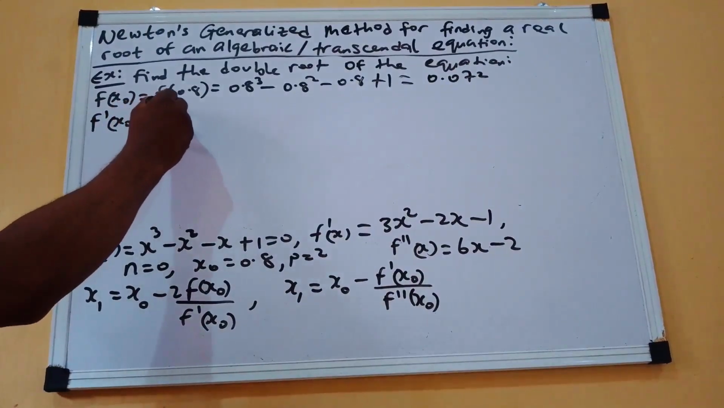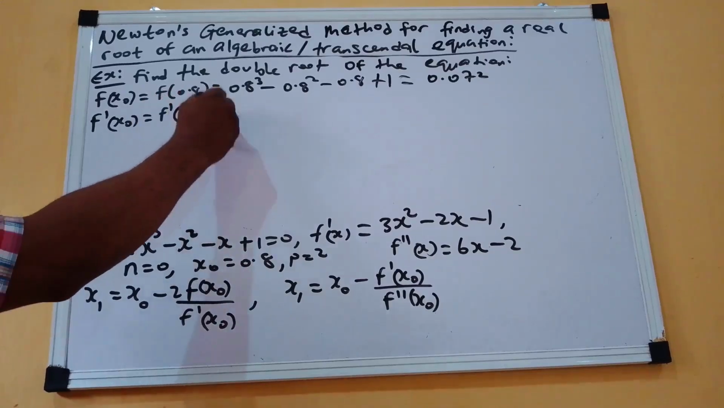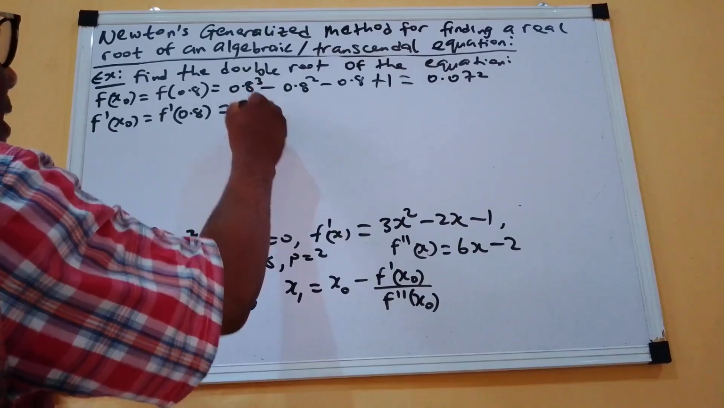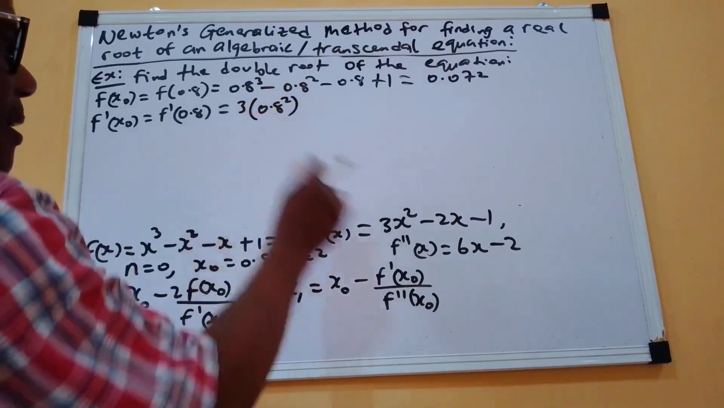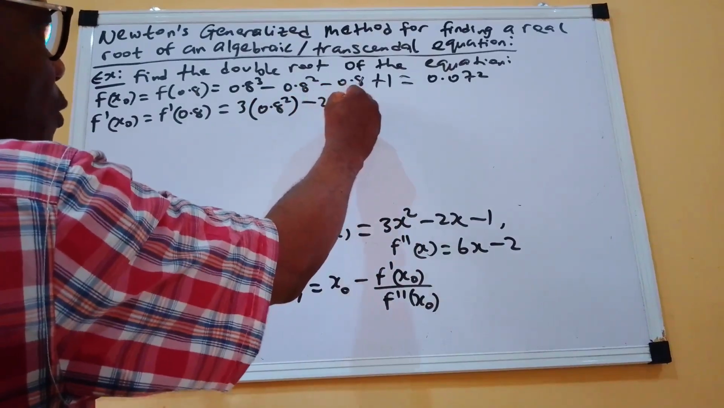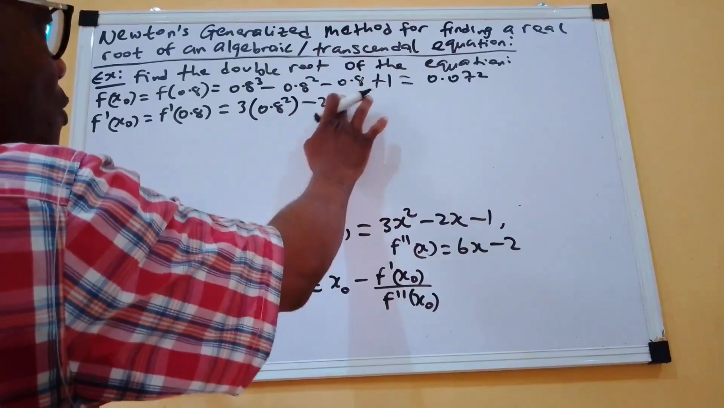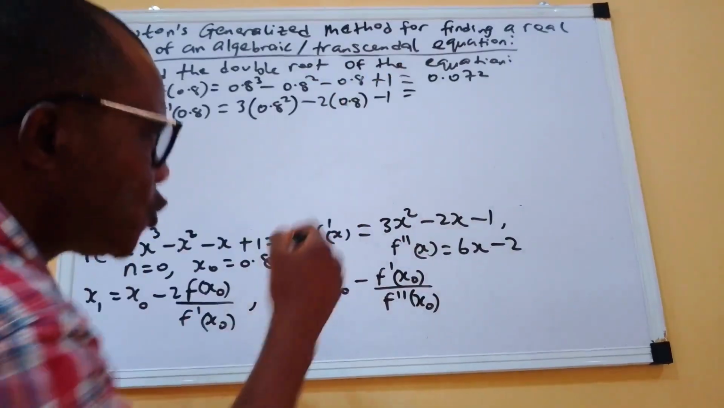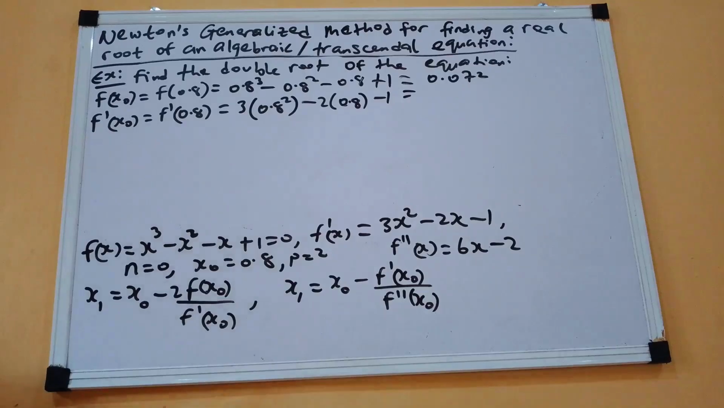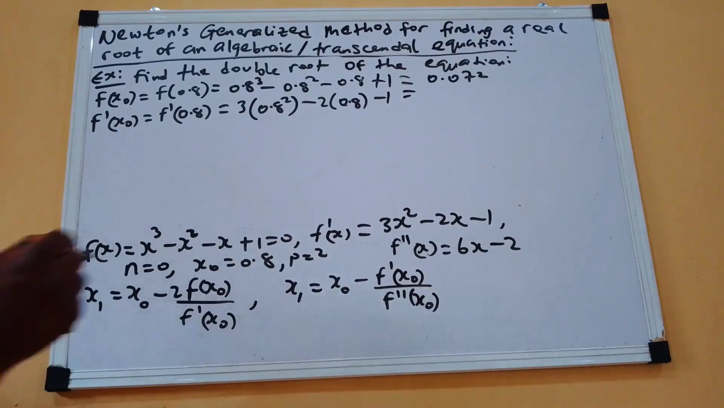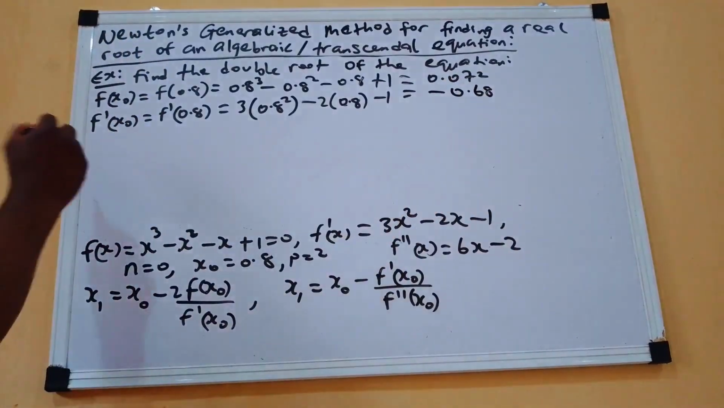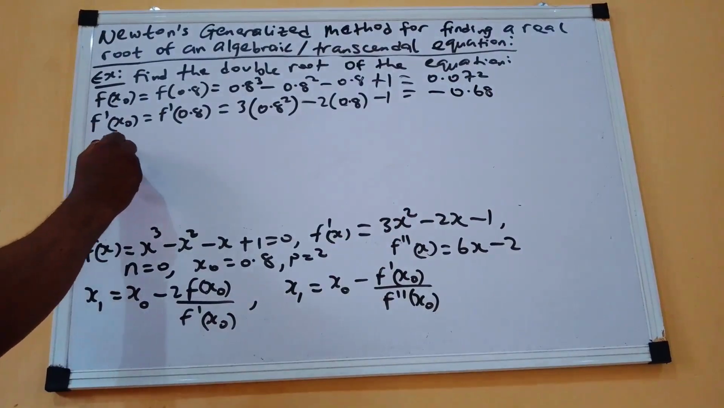Then of course we need to get our f prime of x naught, which will be equal to f prime of 0.8. This is the formula for f prime, so this will be 3 into 0.8 squared minus 2 into 0.8 minus 1. You know this is numerical analysis, so it is good you make use of your calculator. You are going to get minus 0.68.